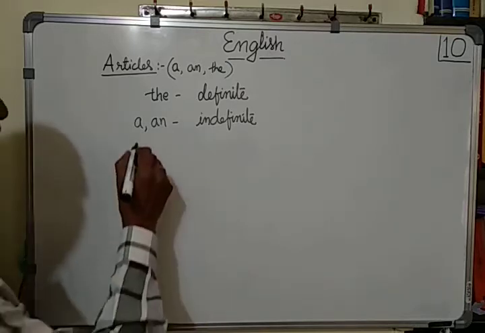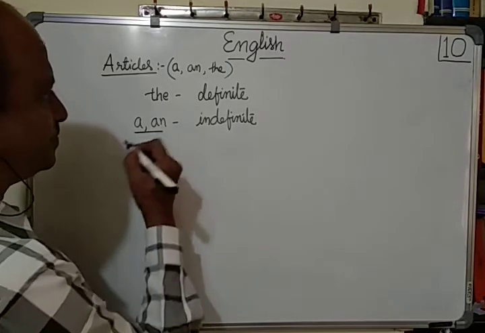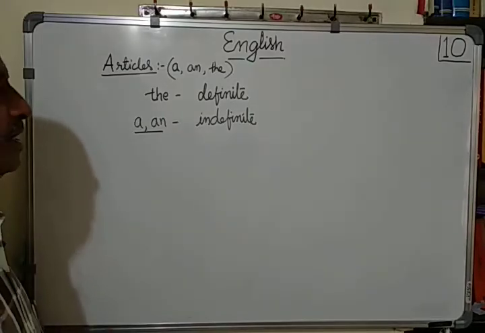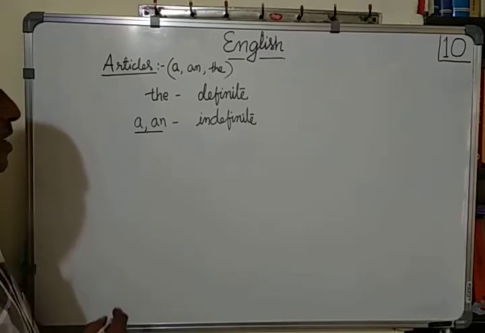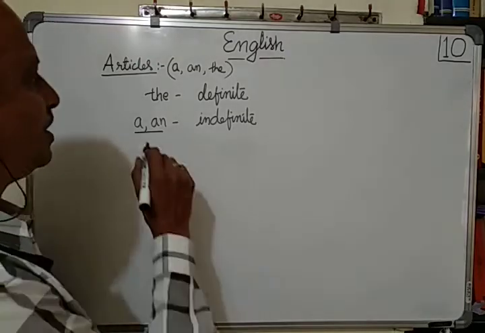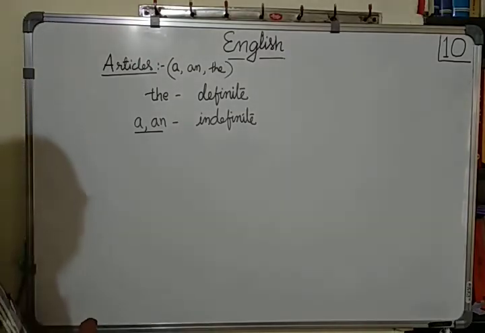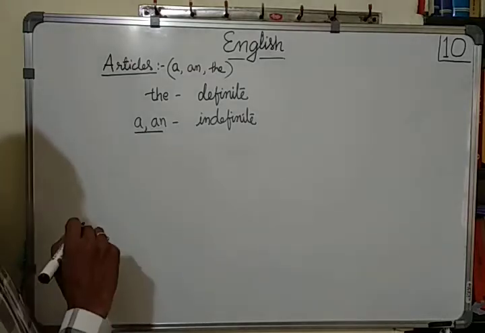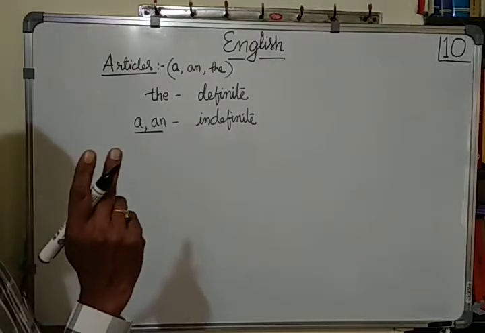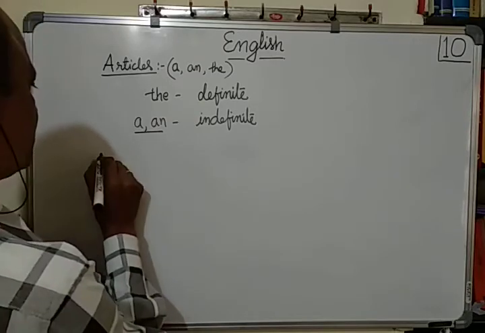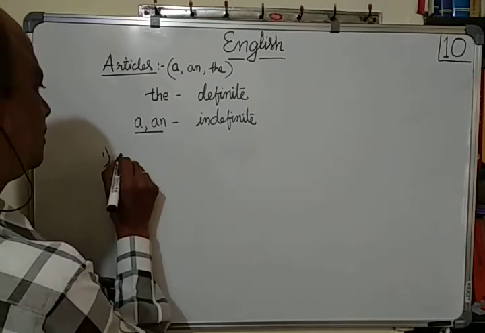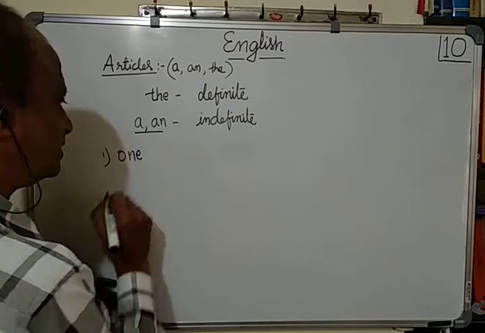Now, first of all, let us understand the meaning of a and an. Going by the meaning, both are the same. These are used in two ways, to give two types of meanings. One is as one, that is number one.